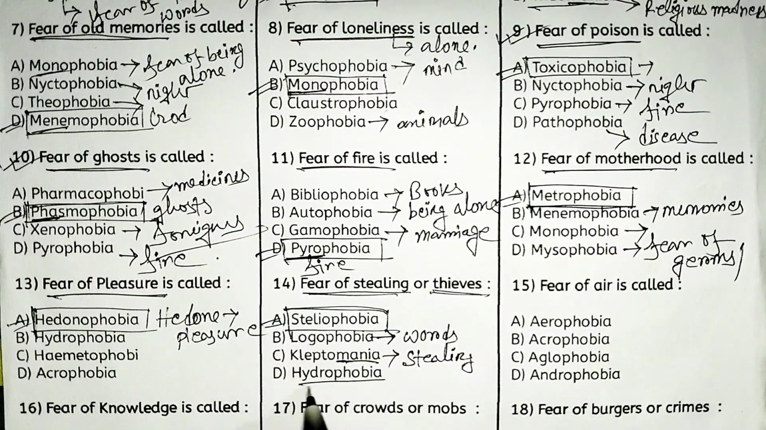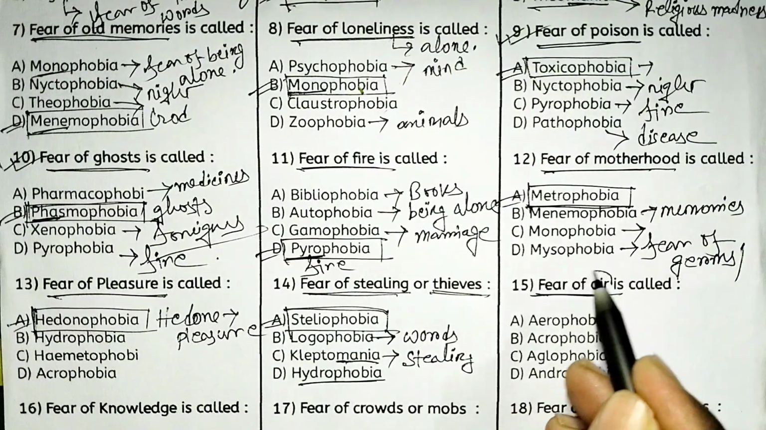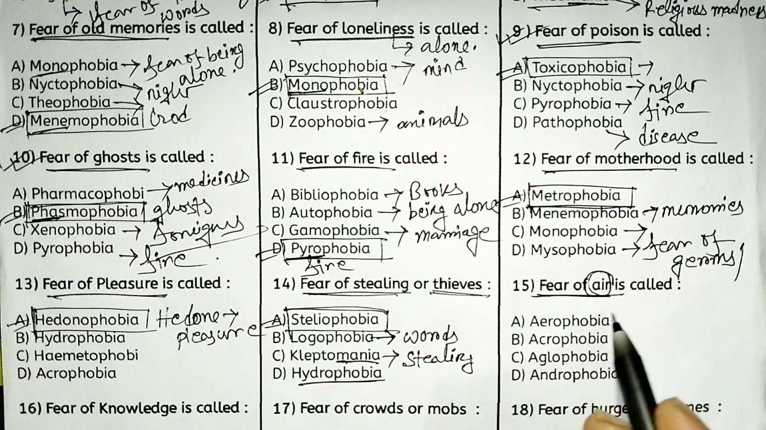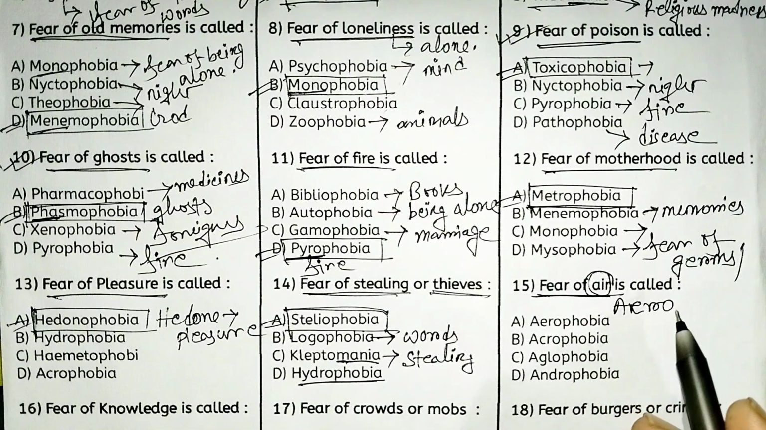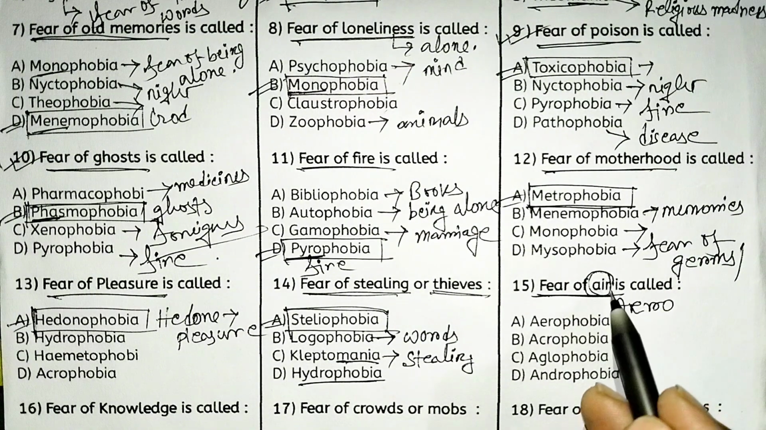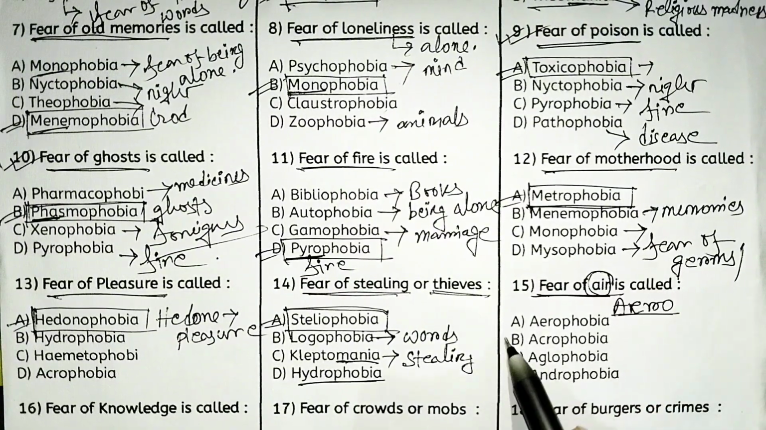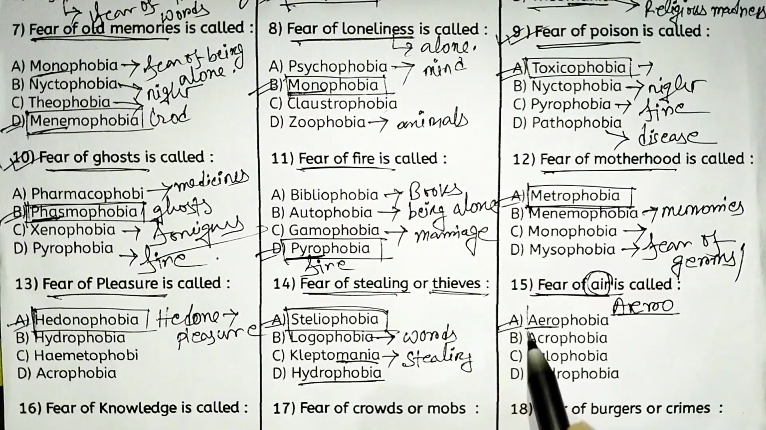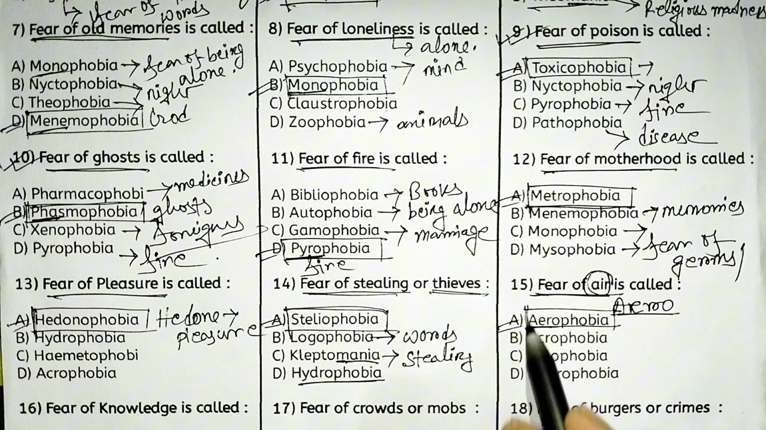Okay, next, hydrophobia. So hydrophobia suggests fear of water. Next, fear of air is called. The word air is related to aero, just like aeroplane. So look at option A. This is aero. So aero suggests air. So fear of air is called aerophobia.